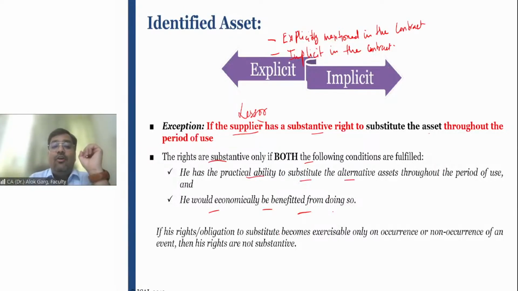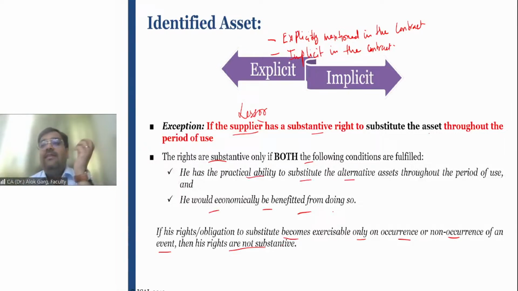If his rights or obligation to substitute become exercisable only on the occurrence or non-occurrence of an event, then his rights are not substantive. For example, although the lessor has made a contract with the lessee and the lessee has asked him to put the numbers of those 5 cars, specific numbers. But let's say one of these cars has broken down, then what will the lessor do? The lessor will replace the car for a temporary period of time till the car is repaired.